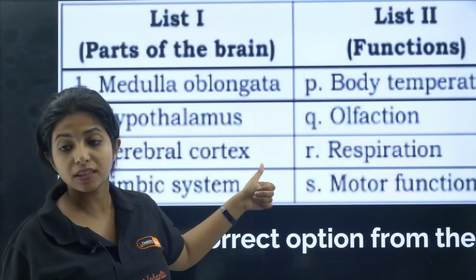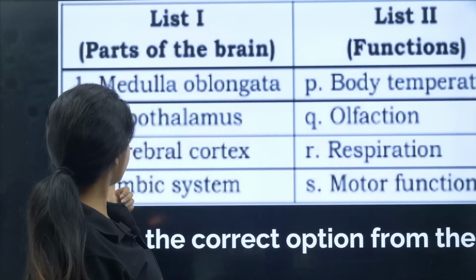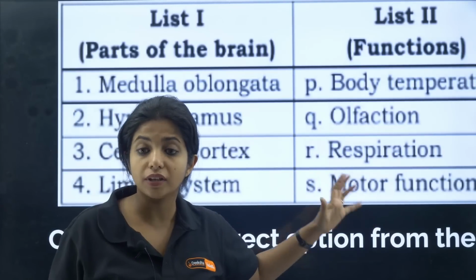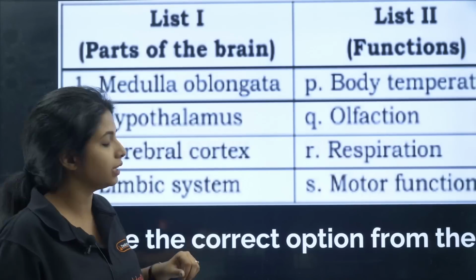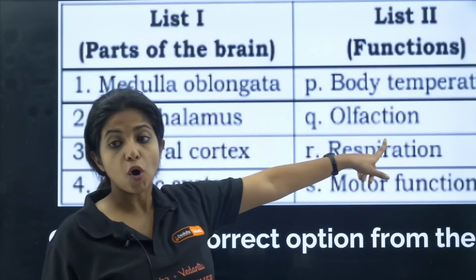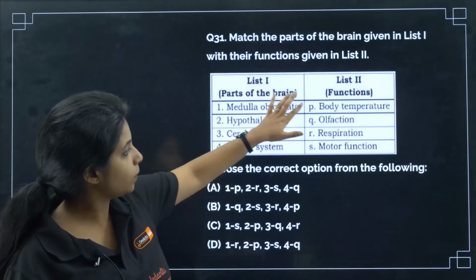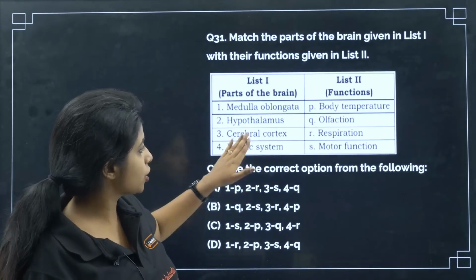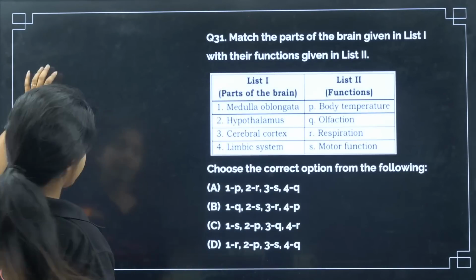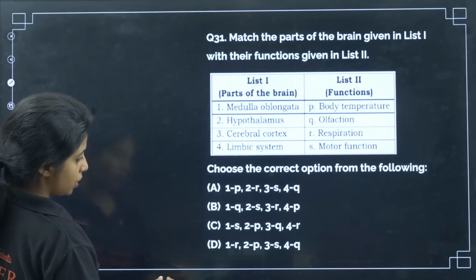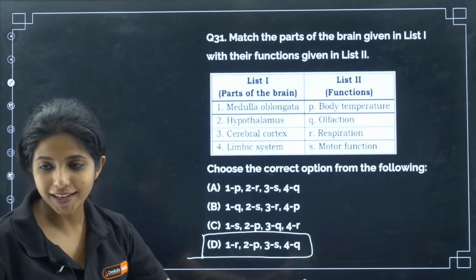Now, cerebral cortex is responsible for all your motor functions. It is responsible for motor functions such as movement and things like that, that need coordination, right? Now, limbic system is responsible for olfaction, for sensing smell and things like that. Fine. So medulla oblongata, respiration; hypothalamus, body temperature; cerebral cortex, motor function; and limbic system is what? Olfaction. Now, going ahead, what will be your answer for this particular question? Your answer would be D. Now, as I said, if you know one option, you can get the whole answer.